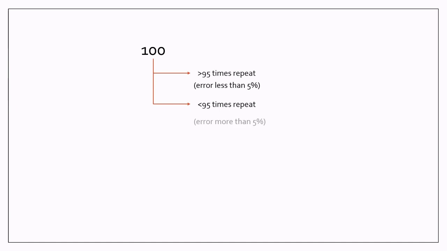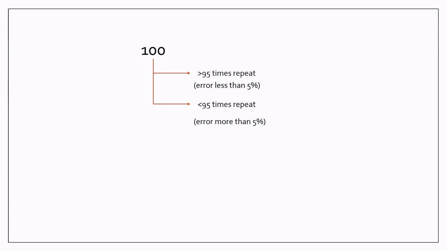Suppose we have repeated the experiment 100 times, and out of the 100 times we have got the same result more than 95 times. That means the error is less than 5%. So the experimental error that we commit during experimentation is less than 5%, because 95 times or more than 95 times we are getting the same result. Or suppose we are getting the same result less than 95 times, so the error is more than 5%.